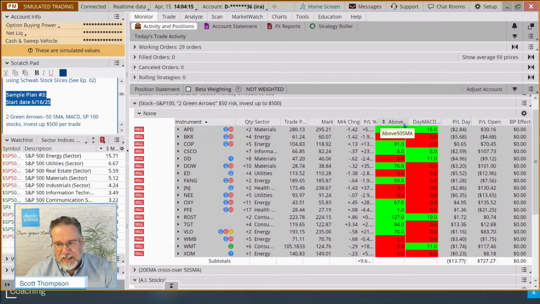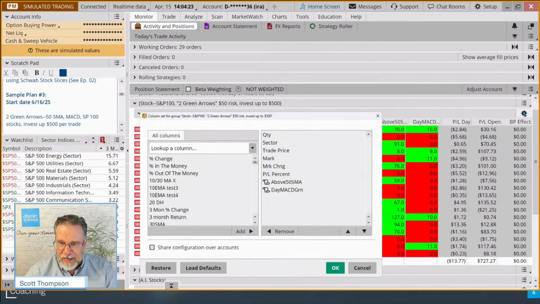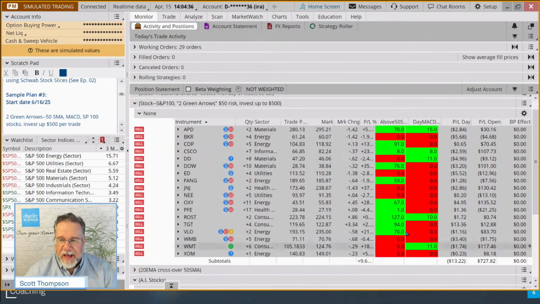Number one, this column header is in the description. So if you go down in the description, you can add this column header. You can add it by clicking on customize columns and then just finding it in your list of columns available here, and you can add it over to that side. And I've also got this day MACD green, which means how many days the MACD has been green. This just gives us an easy way to sort.